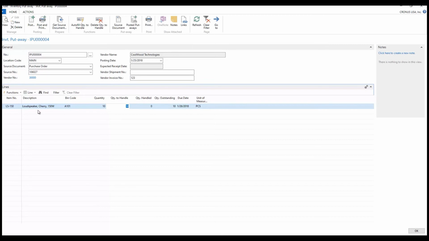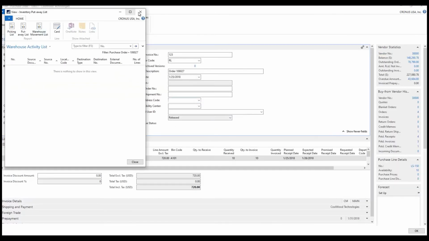So I have this item with a bin location and the quantity to handle, and now I'm actually ready to post this document. So again, I can select post, or I can select post and print. I'm going to select post here. And this gives me the same options as I had before. I can receive, or I can receive an invoice. I'm going to just pick receive here because I want you to see that if I pick receive an invoice, the purchase order will be complete, it'll be gone. So I'm just going to select receive.